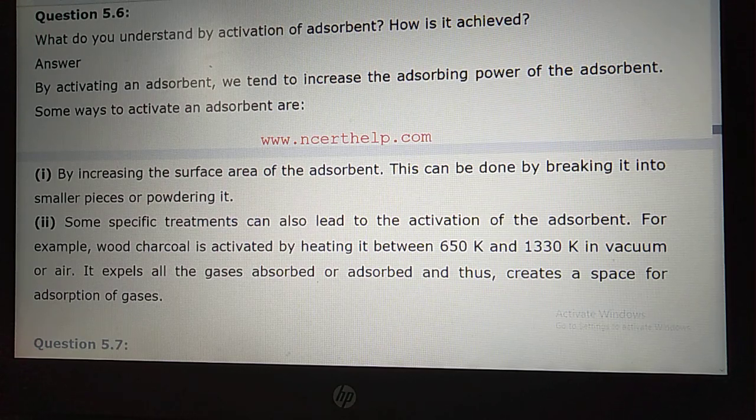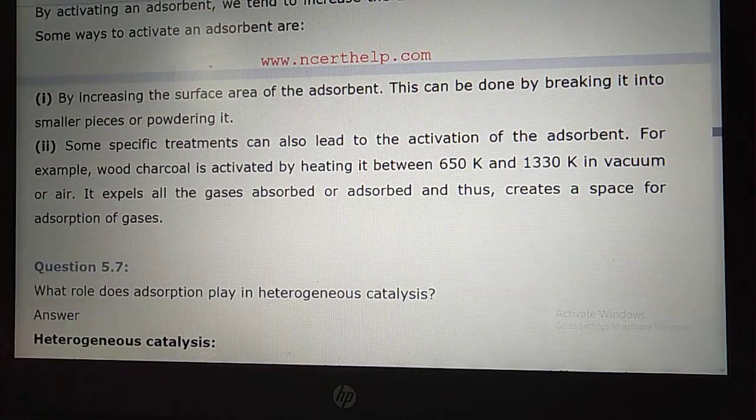What is there, student? First point, by increasing the surface area of the adsorbent. This can be done by breaking it into small pieces or powdering it. When you make the powder of the adsorbent, you will find greater surface area will be there, student, and if greater surface area is there, then greater adsorption will be there.